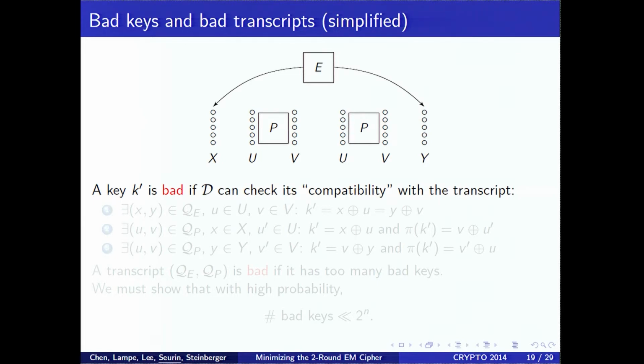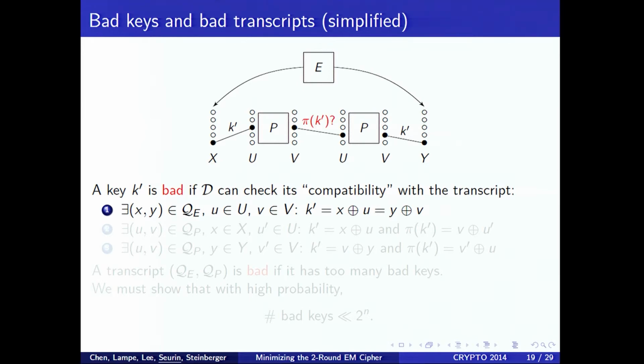So there are three configurations where it could check if this key is compatible. So first, if there is a query x, y to E, and two values u and v here, such that k prime is equal to the XOR of x and u and of y and v, then the distinguisher can check whether the XOR of these two values here is equal to pi of k prime.